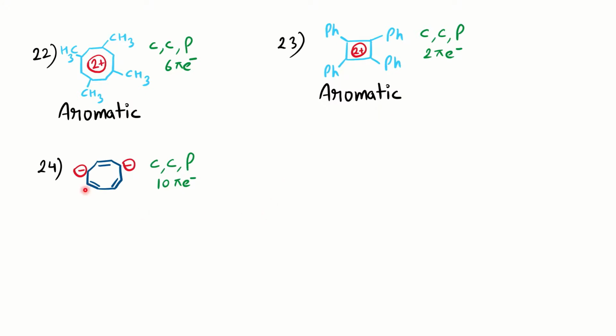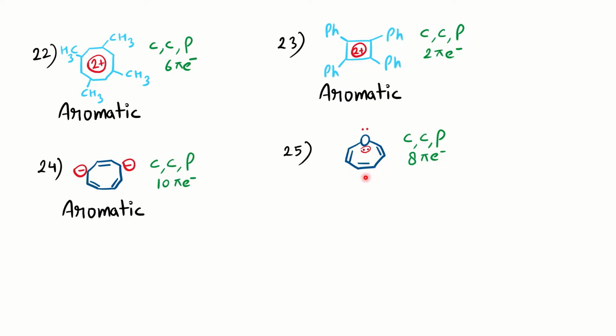that is the most stable compound. Another example of a cyclooctatetraene derivative is, you can see here, now you have 2 carbanions, right, and 3 double bonds are there. So it is cyclic, it is completely conjugated because it is in resonance here, and all are in the same plane, so the molecule is planar. Total how many pi electrons? 6 pi electrons from the pi bonds and 4 pi electrons from the negative charges. Total 10 pi electrons, means the molecule is aromatic. So we have seen two examples of cyclooctatetraene derivatives which are aromatic.